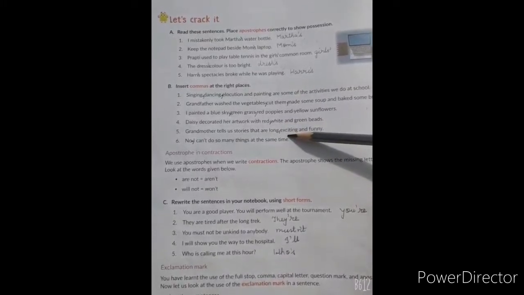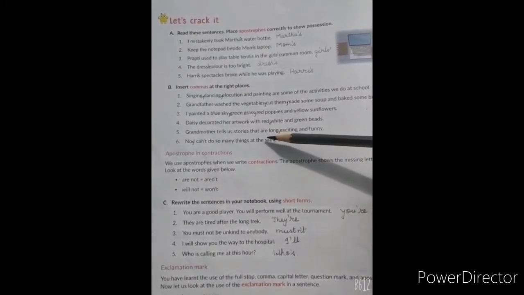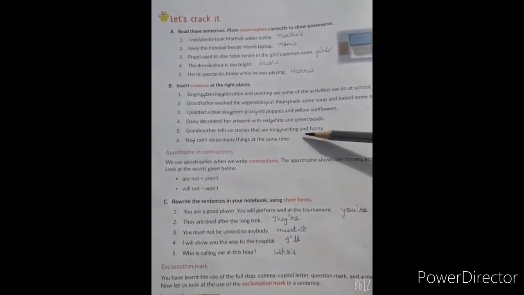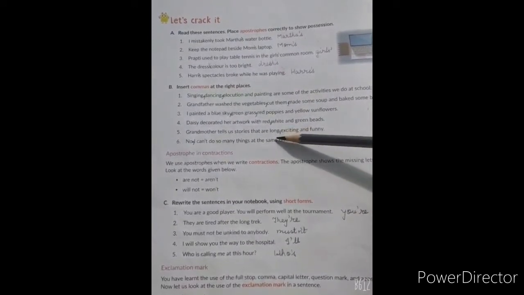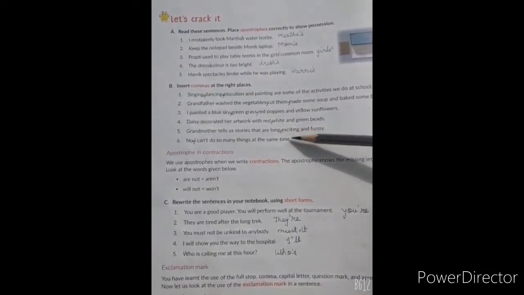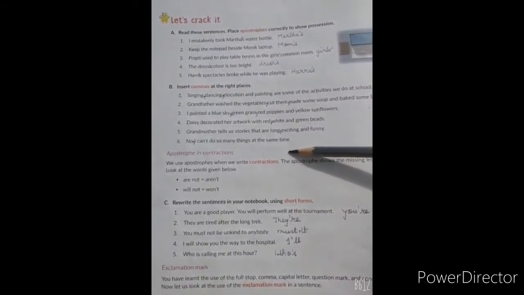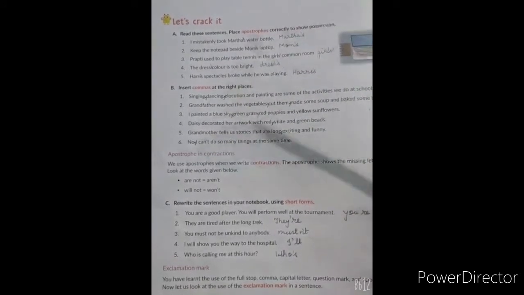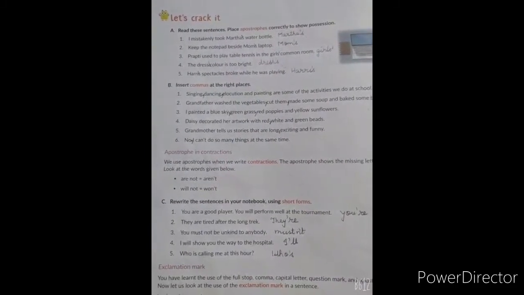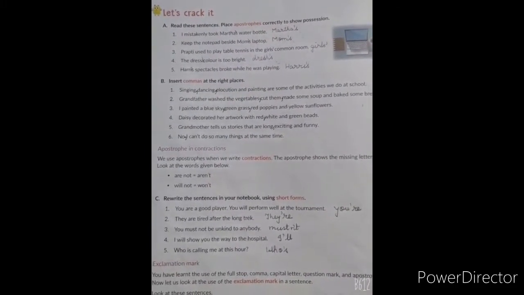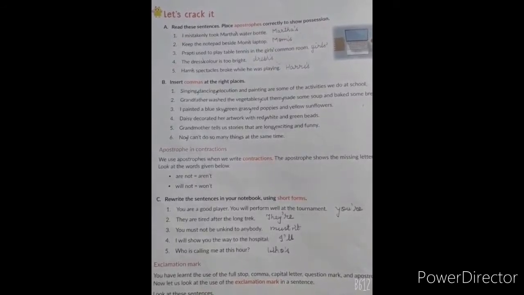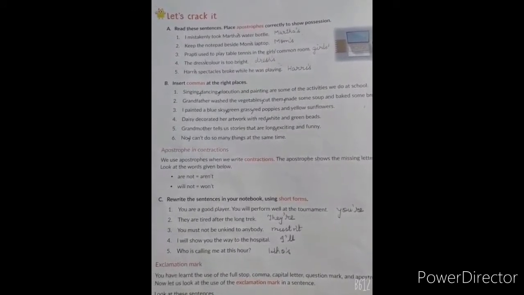Sentence number 5, grandfather tells us stories that are long, interesting and funny. So to separate these adjectives we will put a comma, between long and interesting. And sentence number 6, no, I can't do so many things at the same time. So here again we will put a comma after no. As I told you the rule while I was making the video, after yes, no, thanks, these types of words, we put a comma.